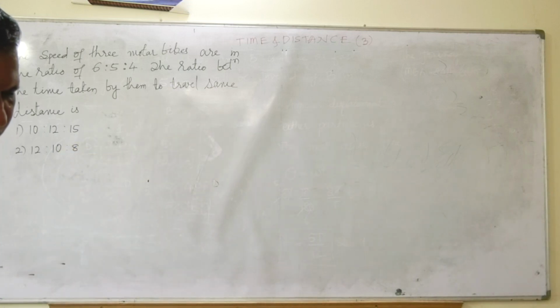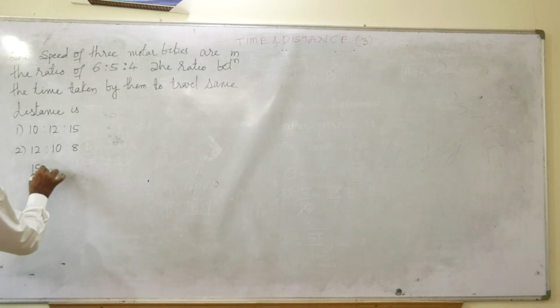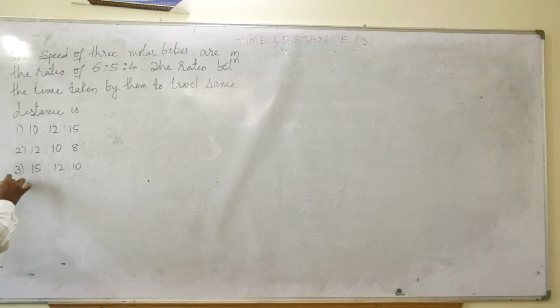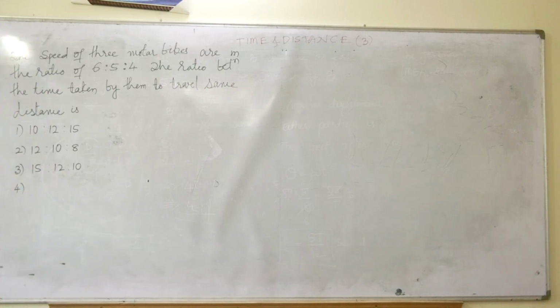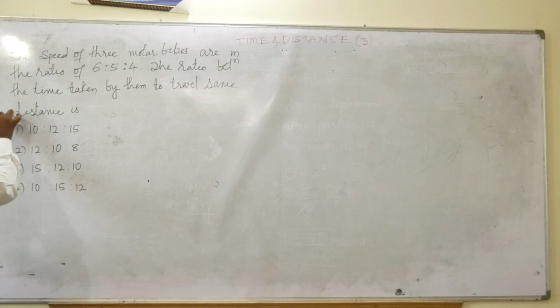Option number 3 is 15:12:10. Fourth option you have 10:15:12, friends. So this is the CUK 2018 question paper.